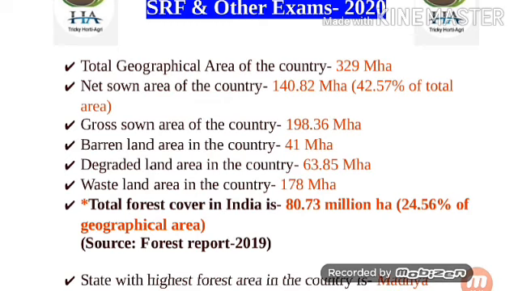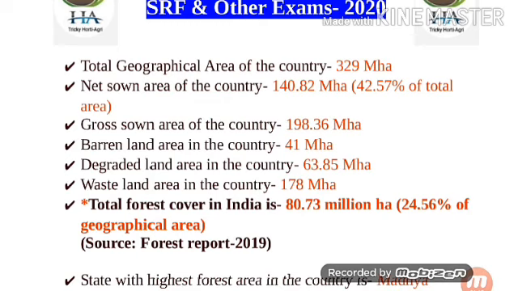Next point is gross sown area of the country. We need to know what gross sown area is. The GCA, gross cropped area, is the total area sown once as well as more than once in a particular year. When the crop is sown on a piece of land twice, the area is counted twice in GCA. On the other hand, the net sown area is the area sown with crops but is counted only once. So gross sown area of the country is 198.36 million hectare.